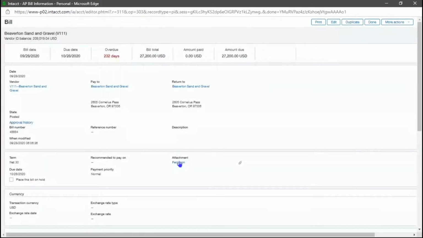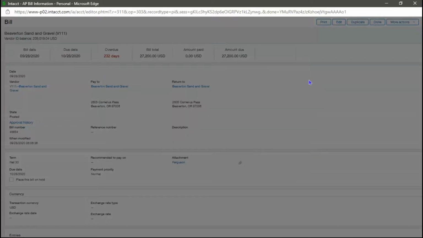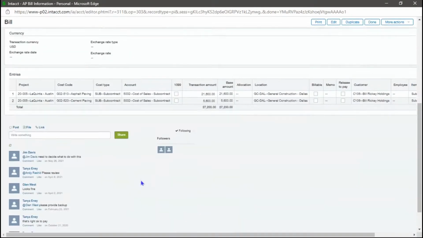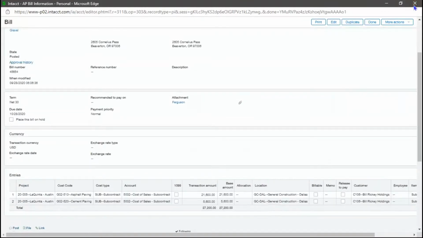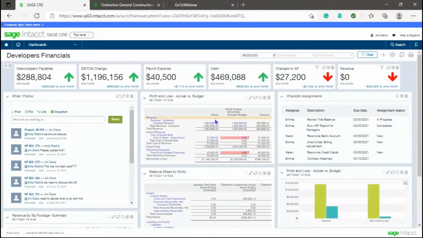I can come down here. I could actually look at the attachment, open the attachment up if we want. Down below, I can see the information about it. And remember that chatter? Here it all is. So this is what I was talking about when we're putting that chatter directly on an individual line or an individual document. But being able to get to that information quickly when somebody needs it is important.